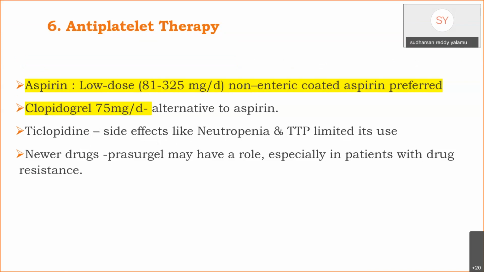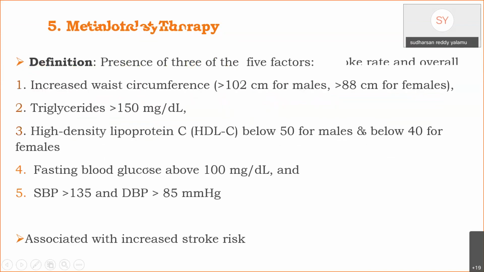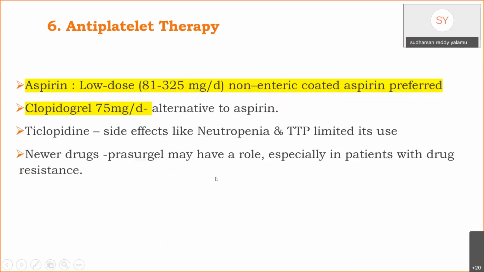Now, coming to the individual antiplatelet drugs, aspirin is recommended at a dose of 81 to 325 mg per day, and it should be a non-enteric preparation, as enteric coated aspirins are associated with aspirin resistance. Clopidogrel 75 mg per day is advised. Ticlopidine, which had good efficacy, has recently been withdrawn because of adverse effects like neutropenia and thrombotic thrombocytopenic purpura. Newer drugs like Prasugrel may have a role, especially in patients with drug resistance.